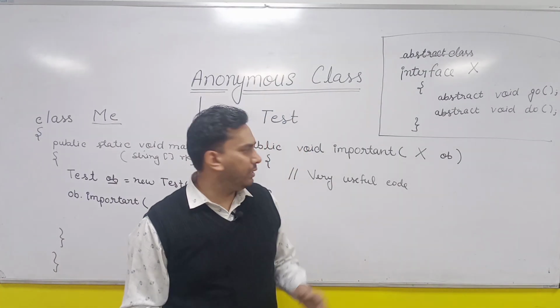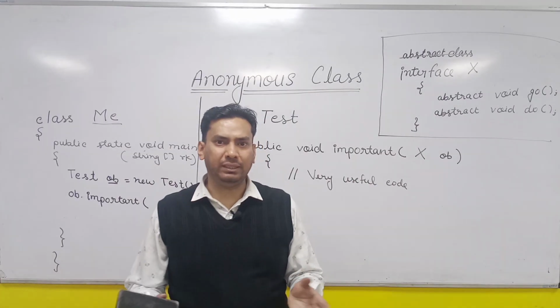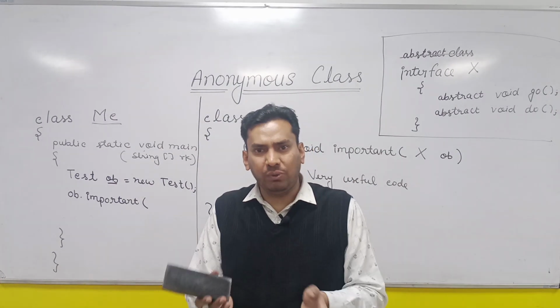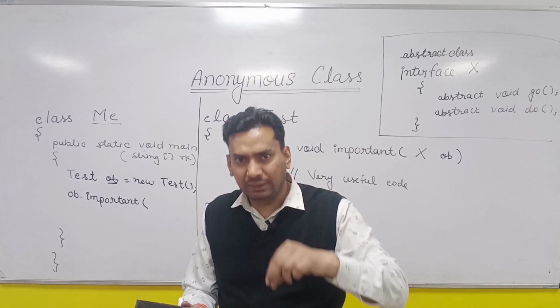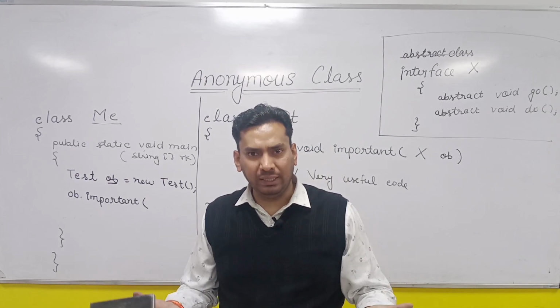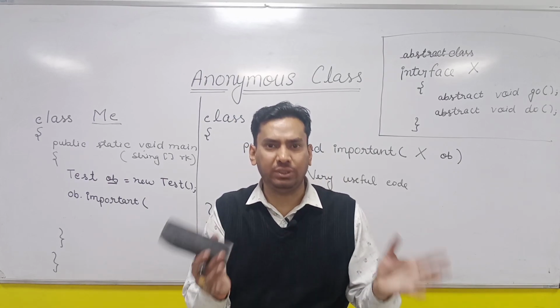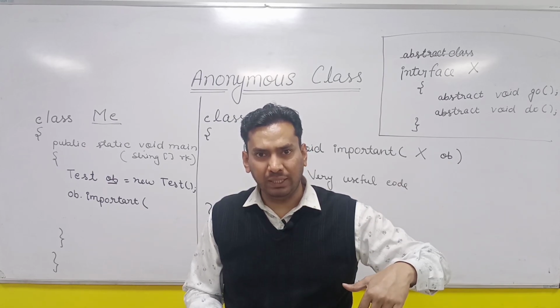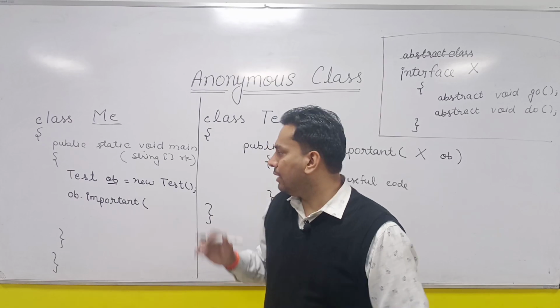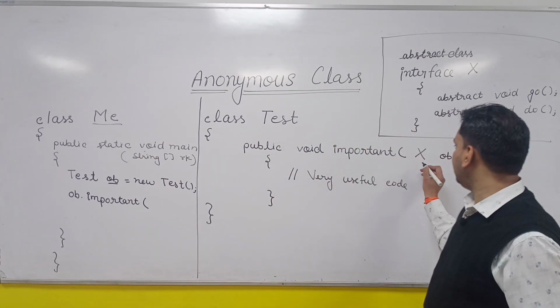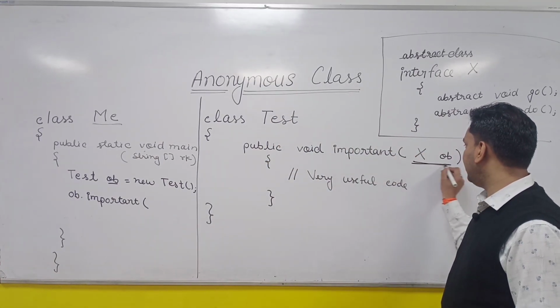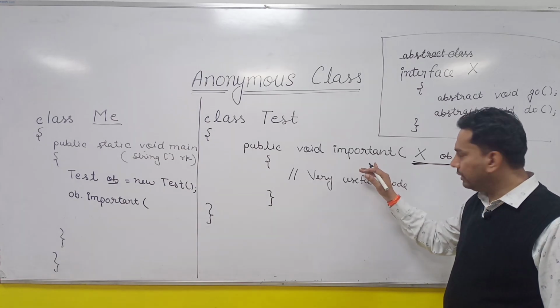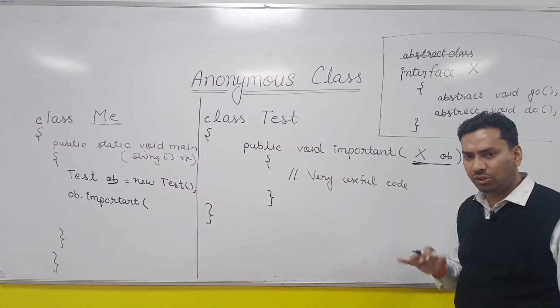You already know that if some method is expecting some int type of value, you have to pass that argument. If any method is expecting some string type of value, you have to pass a string value while calling the method. Same way, this method is asking for an X type object, so to call this method you have to pass the object of X type.